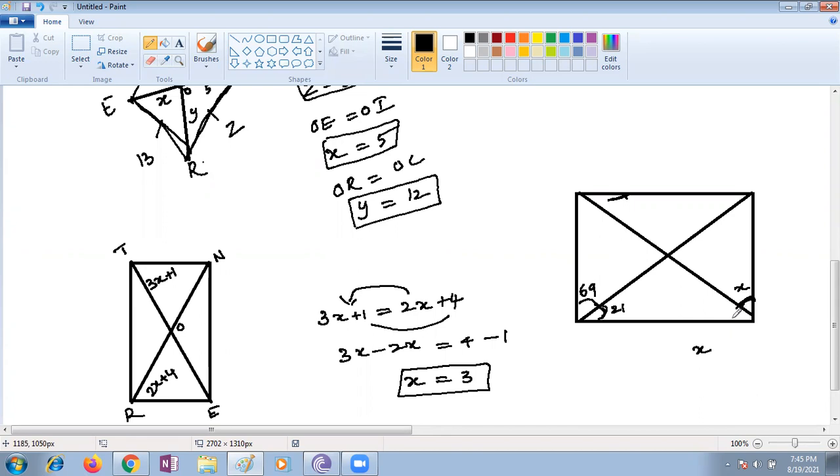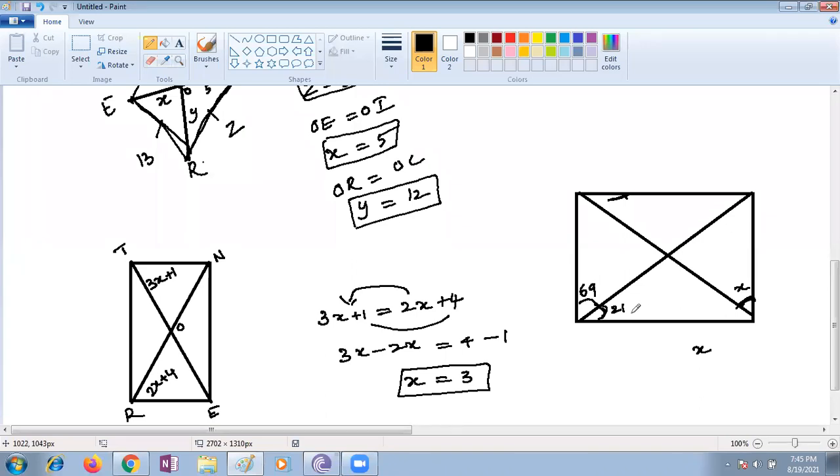How will you get the x value in this? Yes, Harshita. Ma'am, 90 minus 21. Very good, one idea.